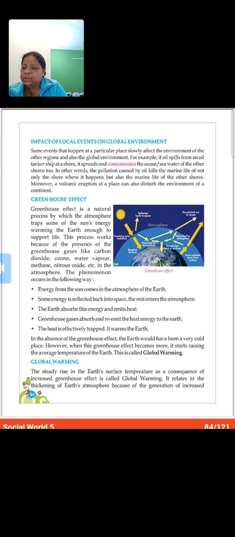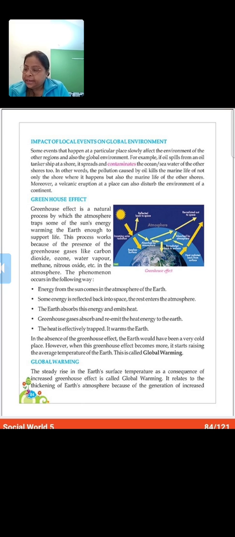This process works because of the presence of the greenhouse gases like carbon dioxide, ozone, water vapor, methane, nitrous oxide, etc. in the atmosphere.